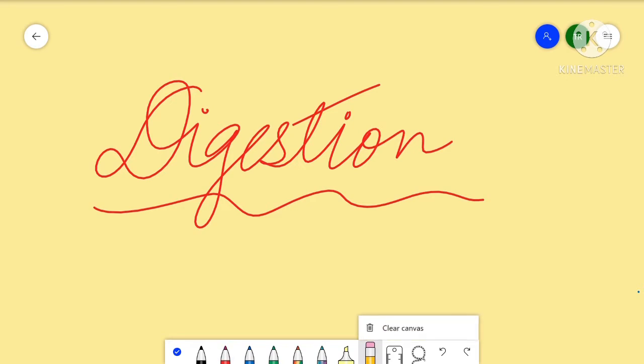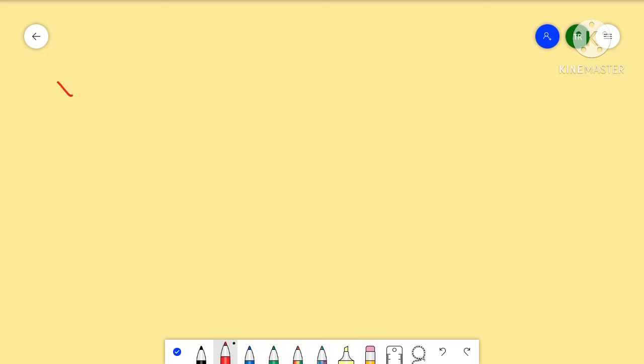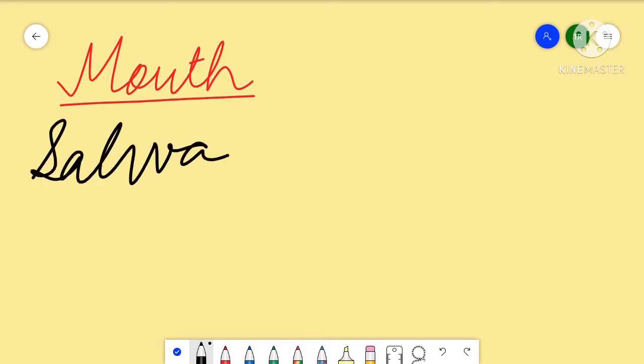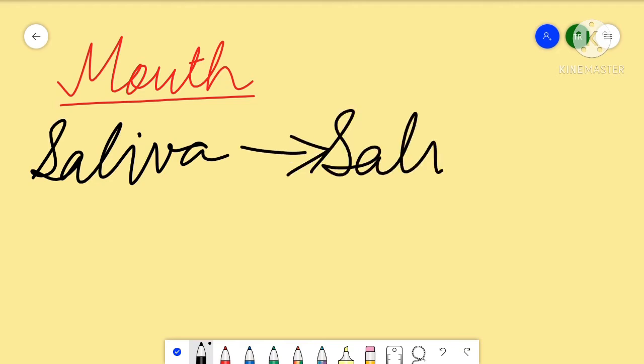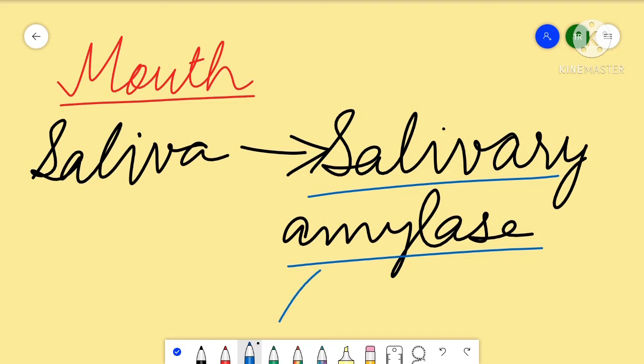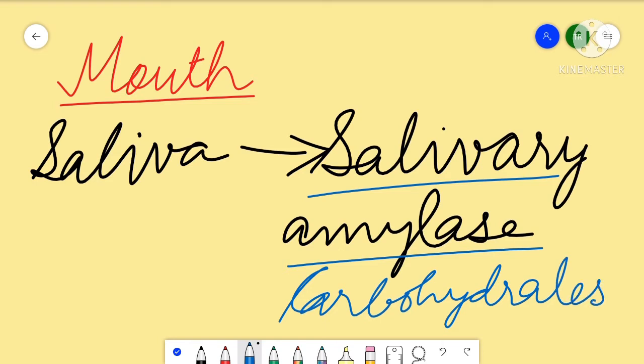Our digestion first starts in the mouth. So what is present in the mouth that makes digestion possible? The first thing present in the mouth is saliva, and this saliva contains an enzyme called salivary amylase. This enzyme, the salivary amylase, actually helps in digestion of carbohydrates. So this is the function of the enzyme salivary amylase.